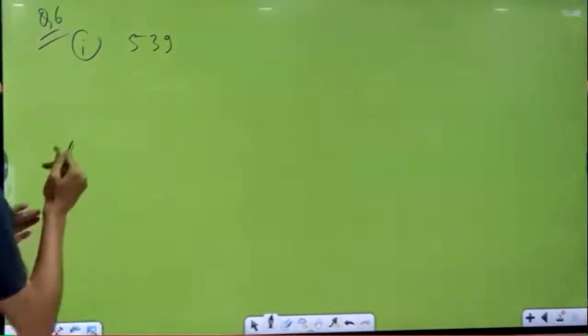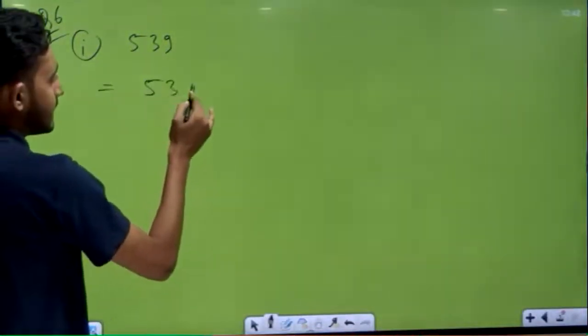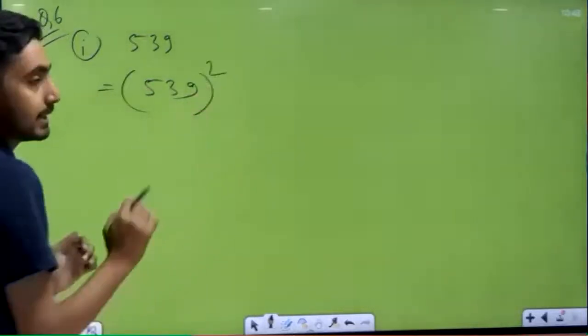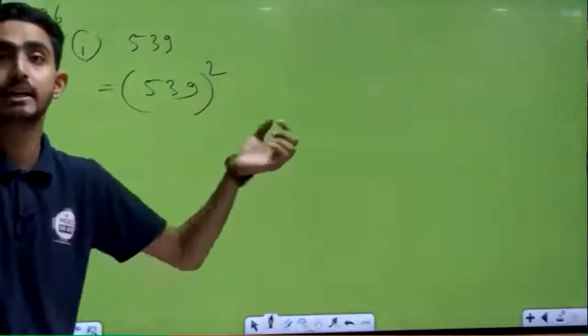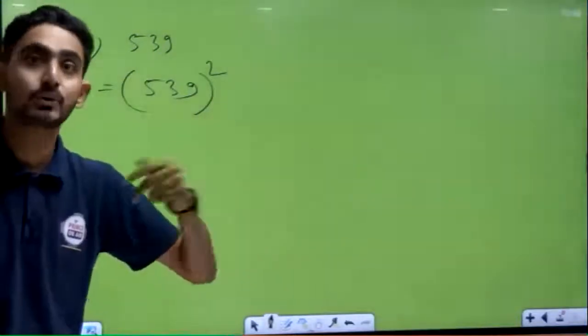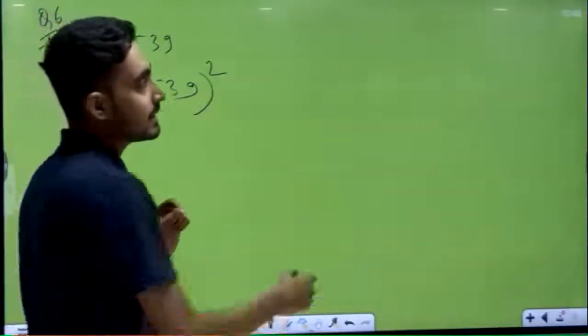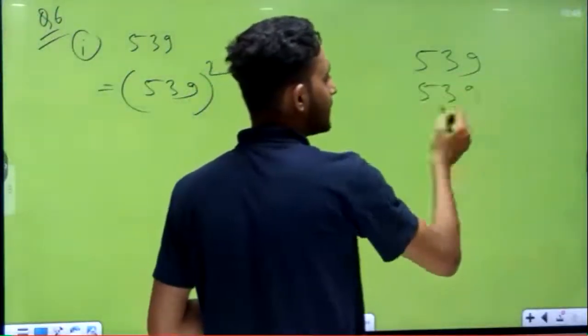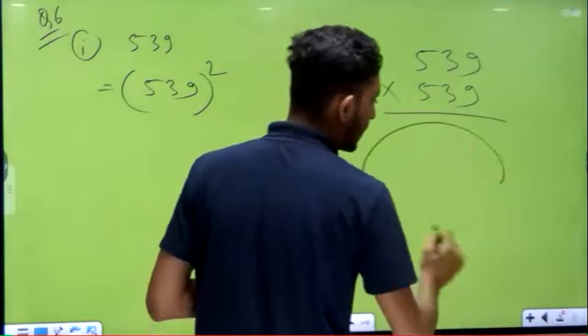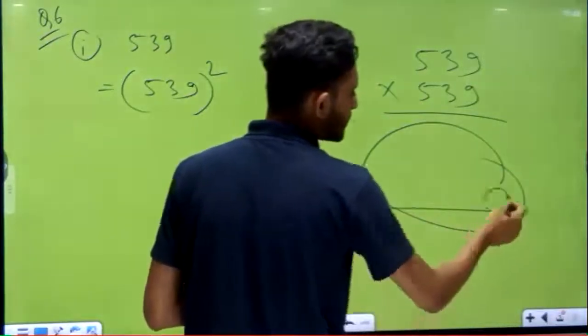When you square the number 539, then in the answer that comes, what is the unit place? So what will you do? You are thinking inside, sir, first of all we'll do 539 multiplied by 539. After that, whatever answer comes, we'll check which digit comes at last.